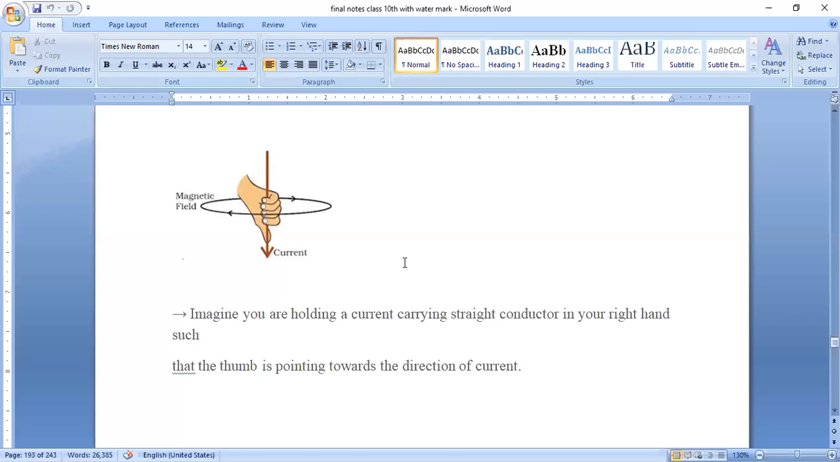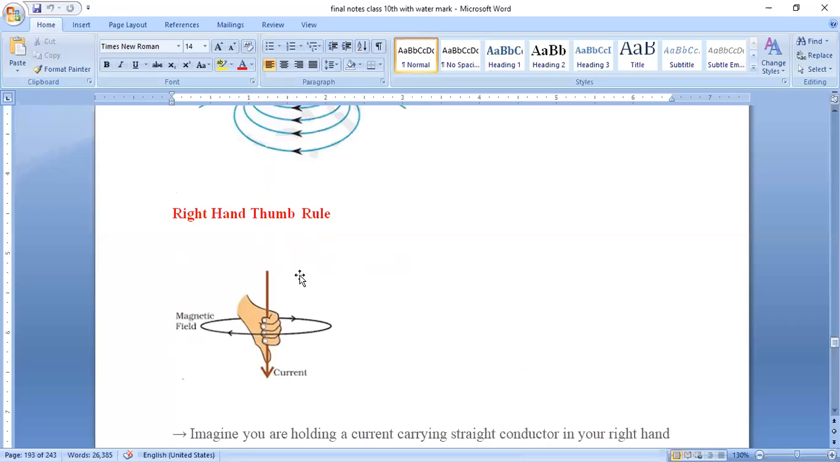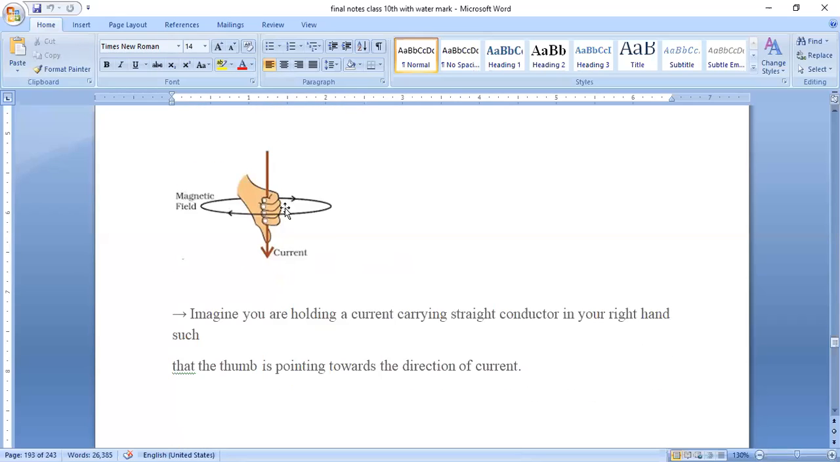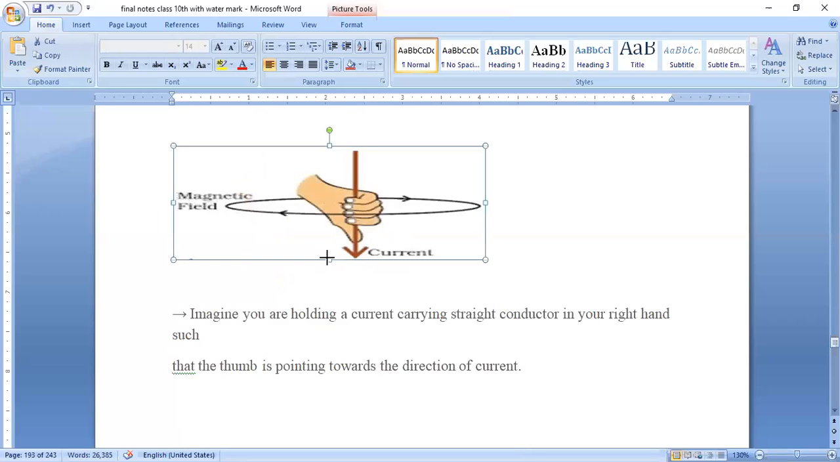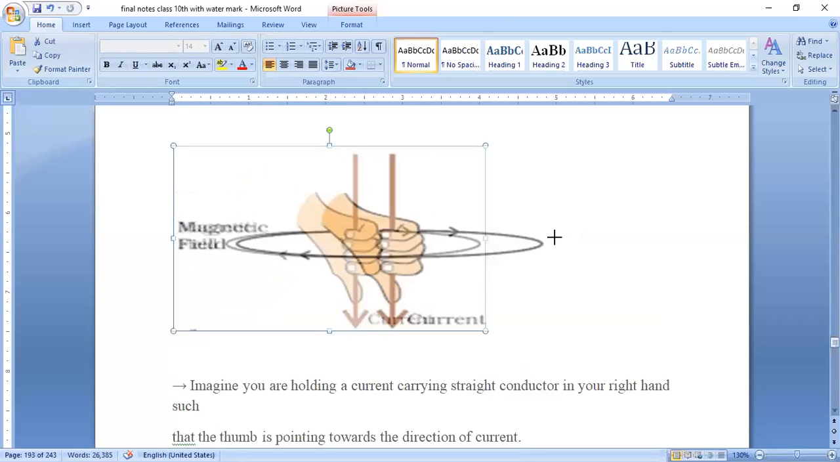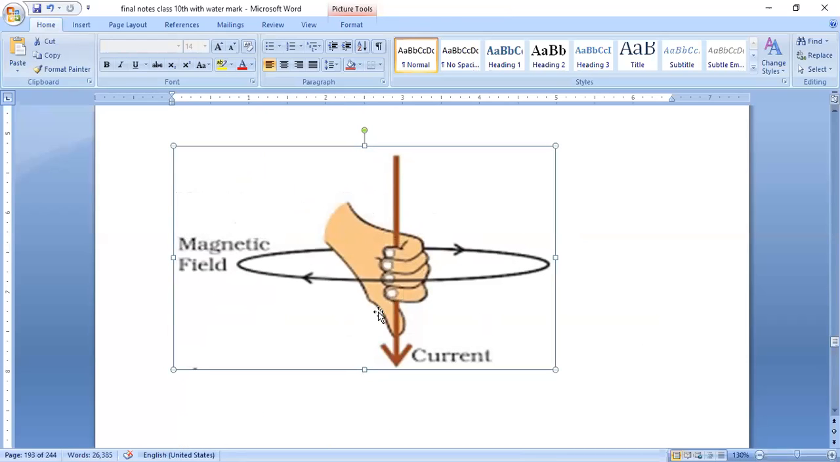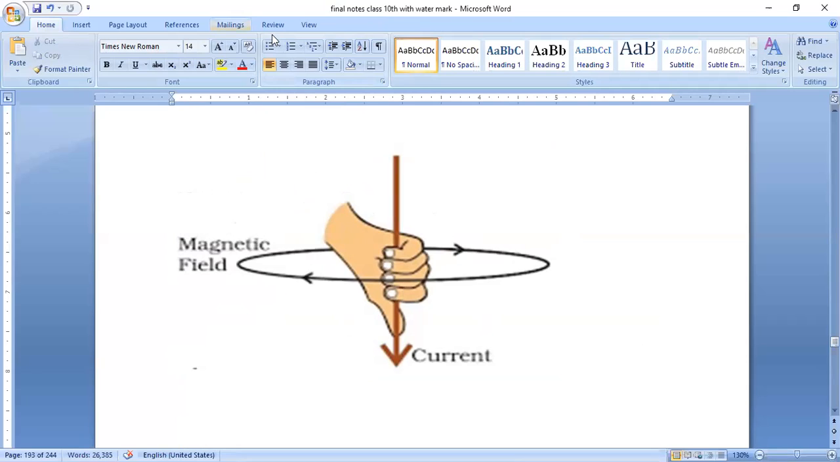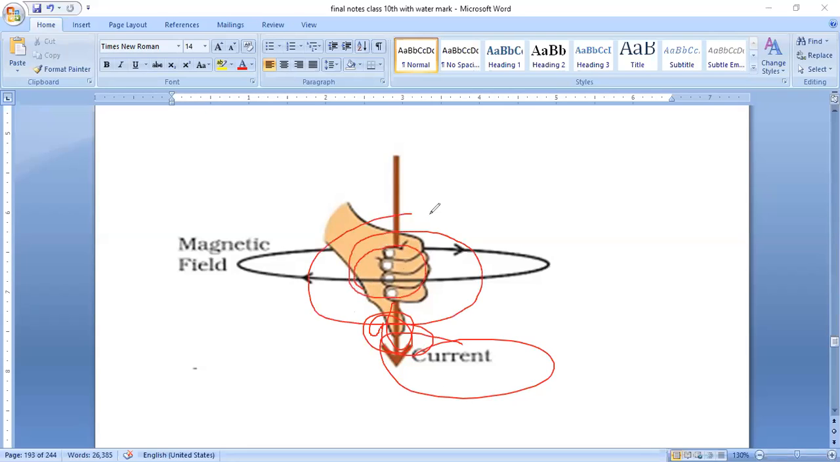So now we'll discuss the right hand thumb rule. Very, very important right hand thumb rule. You can see this diagram. Here, this is the conductor. This person is holding the current carrying conductor in his right hand. If you hold this conductor in the right hand, the direction of the thumb shows the direction of current, and the fingers wrapping around this conductor will show the direction of the magnetic field. Understood?